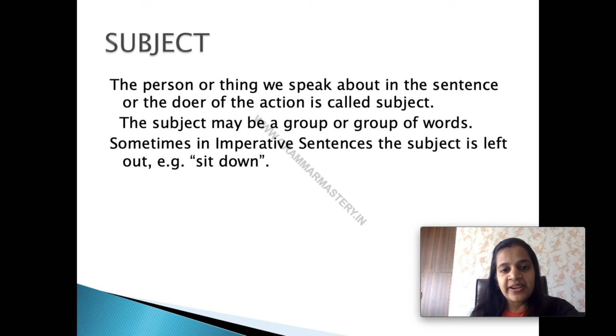For example, right now we have discussed a sentence, Ashoka was a great ruler. Who was a great ruler? Ashoka. तो हम किसकी बात कर रहे हैं? अशोका की. That's why Ashoka becomes the subject.